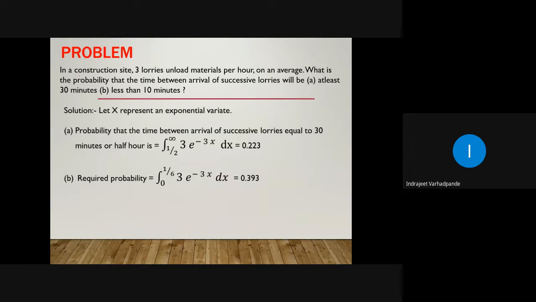In a construction site, 3 lorries unload materials per hour on an average. So what does average actually mean? Average usually means mean or expectation, given by mu. But here average will be your alpha.